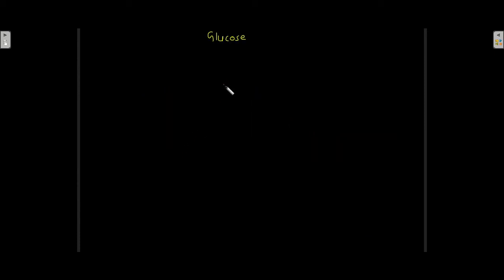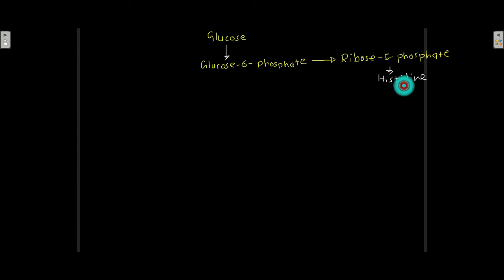Now let's look at the overview of amino acid biosynthesis. The carbon skeleton precursors are derived from 3 sources: glycolysis, the TCA cycle, and the pentose phosphate pathway. You start with glucose, and then you get glucose 6-phosphate. From this, ribose 5-phosphate is formed, and that acts as the carbon skeleton for histidine.